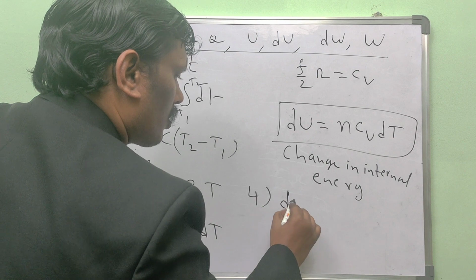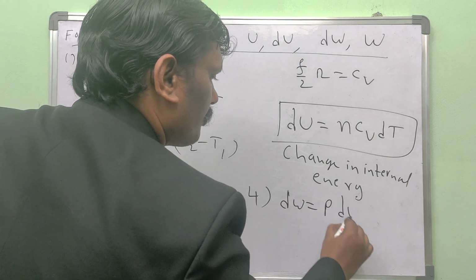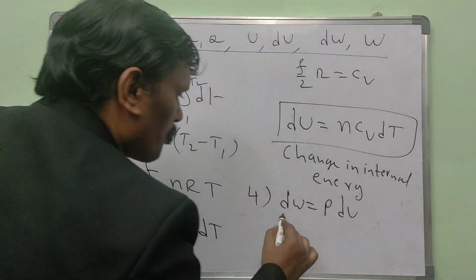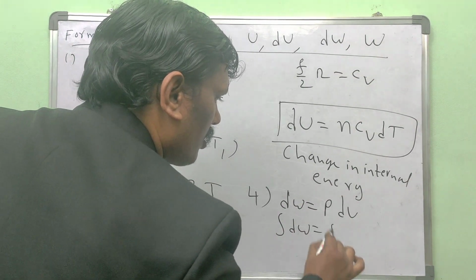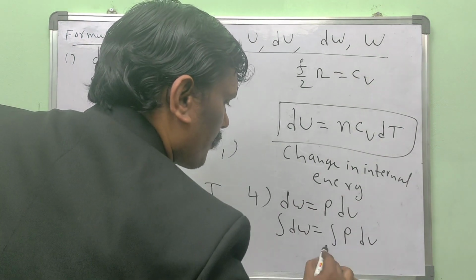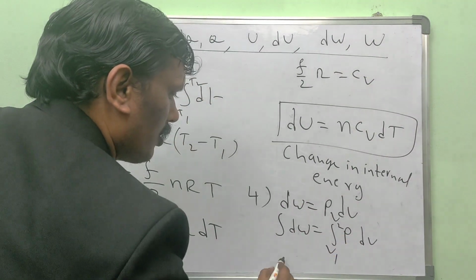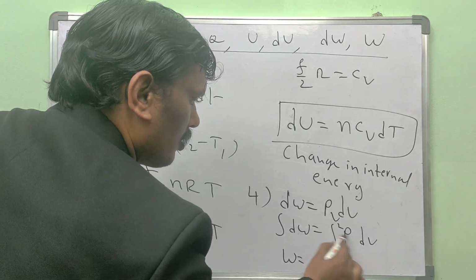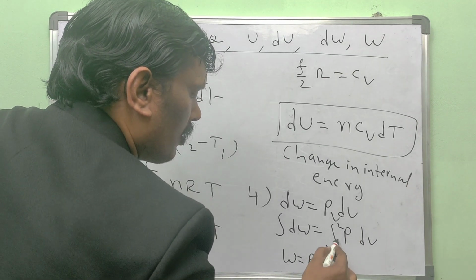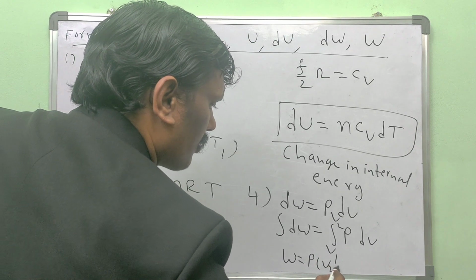Next one, work done. We know that work done is equal to P dV. If I integrate on both sides, work done is equal to integral P dV from V1 to V2. Then work done is equal to P times V2 minus V1.